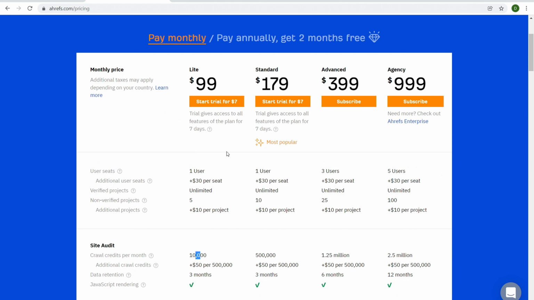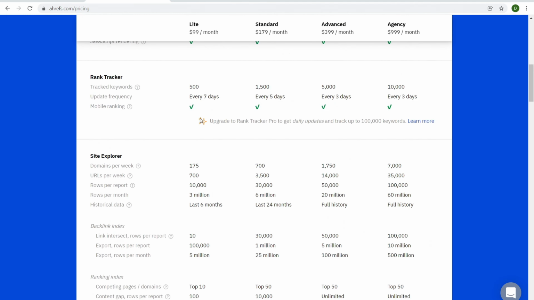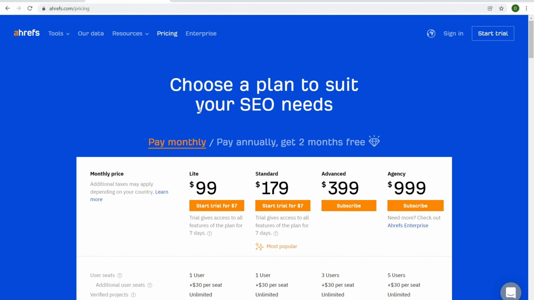Anyways, so the light plan is what I would suggest if you're a solo individual. Now, standard is, or standard 2, it depends on your needs. For most people with 1-3 websites, light is totally fine. And unlike web hosting, you can buy for 1 month. So you have a 7-day trial that you can get started with that only costs $7. So start trial for $7 for 7 days. Then after that, it'll renew at $99.